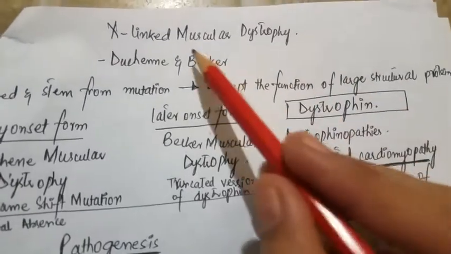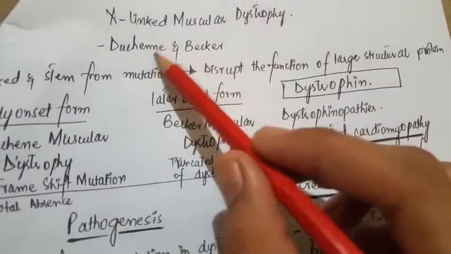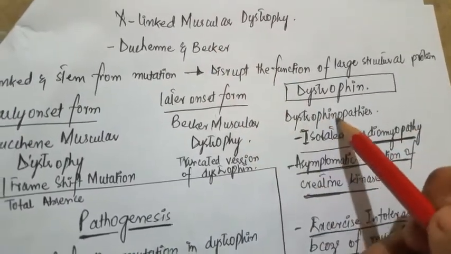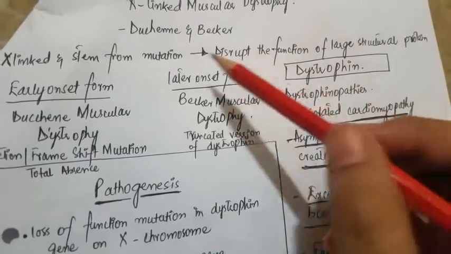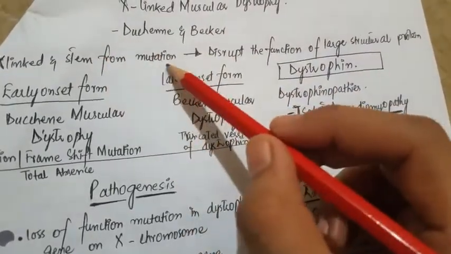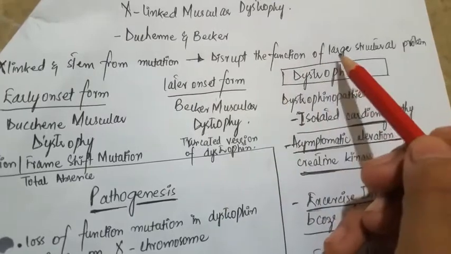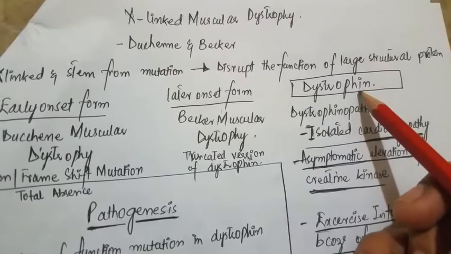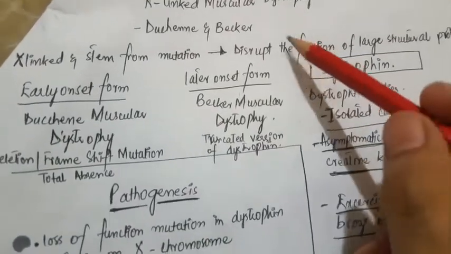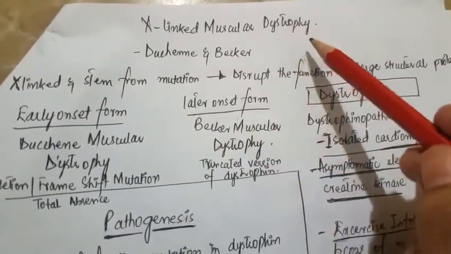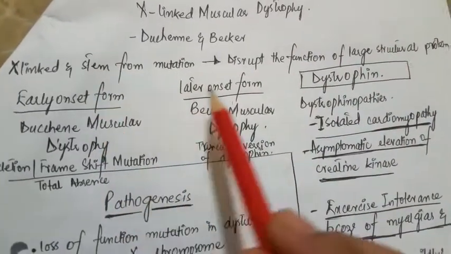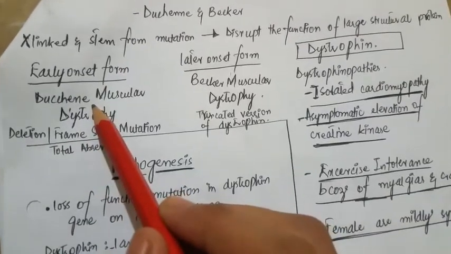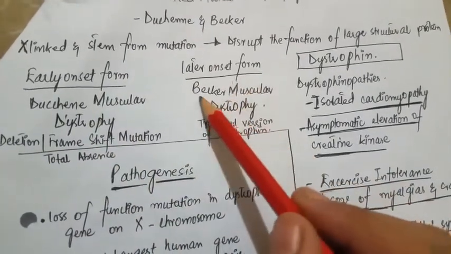Now come to X-linked muscular dystrophy. It is also known as Duchenne and Becker's muscular dystrophy, or dystrophinopathies. It's an X-linked disorder, and it stems from mutations which disrupt the function of the largest structural gene, dystrophin. There are two forms of X-linked muscular dystrophy: the early onset form and the later onset form. The early onset form is known as Duchenne muscular dystrophy, and the later onset form is known as